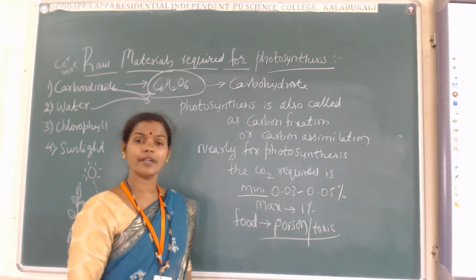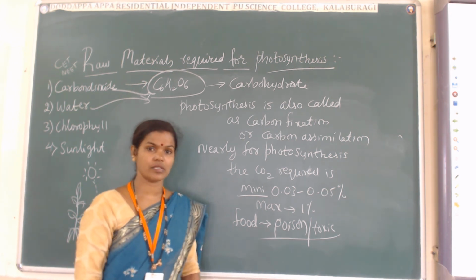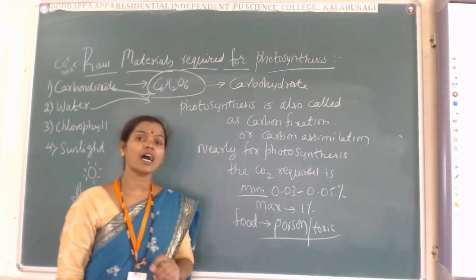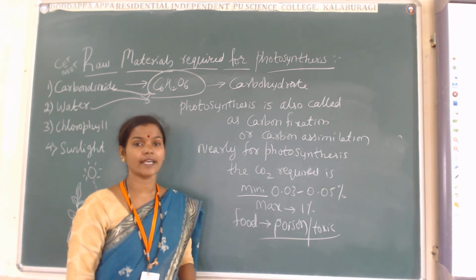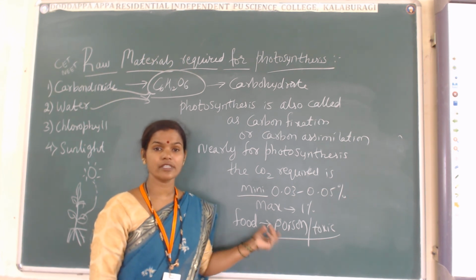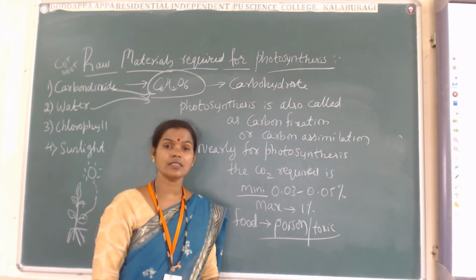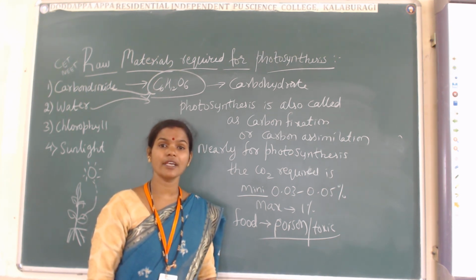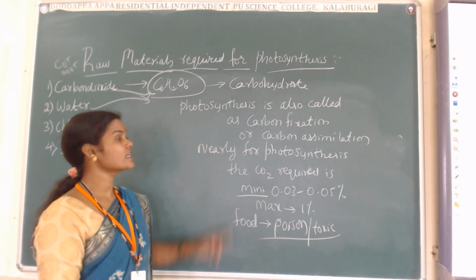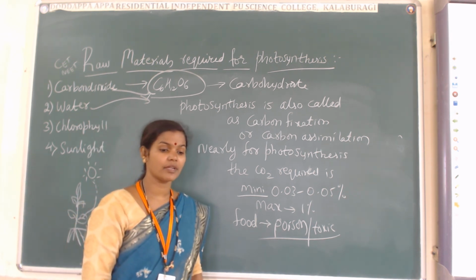So carbon dioxide plays a very important role in photosynthesis, but if it is exceeding, then food poison or toxic substance is going to occur in the plant body. And because of the presence of carbon dioxide only, we see photosynthesis as carbon fixation or carbon assimilation.